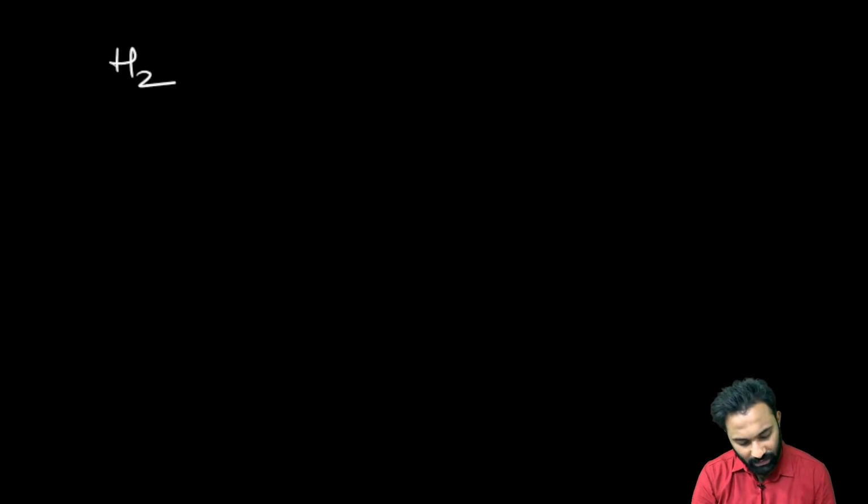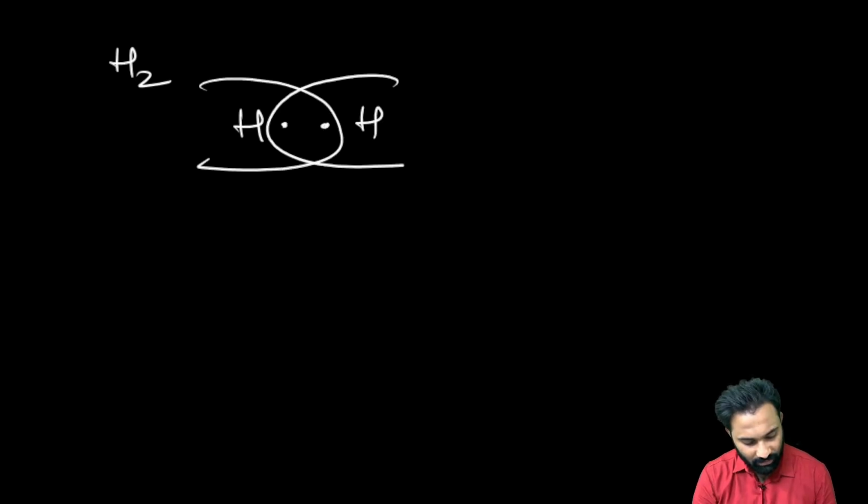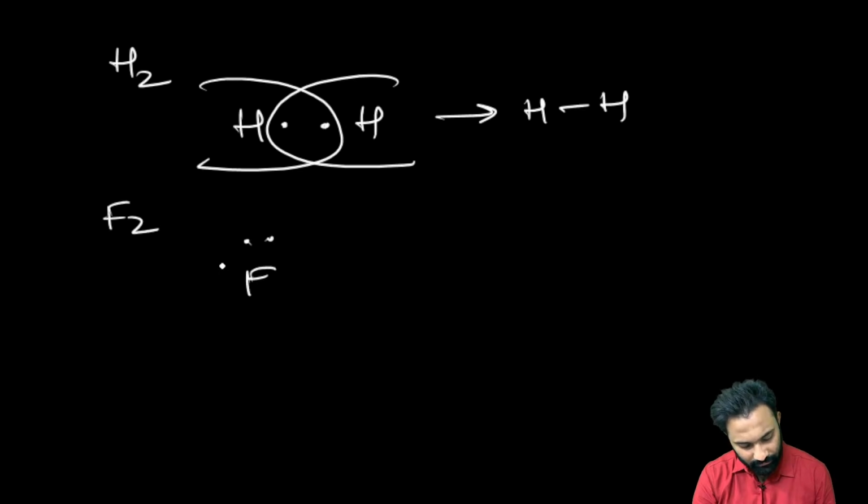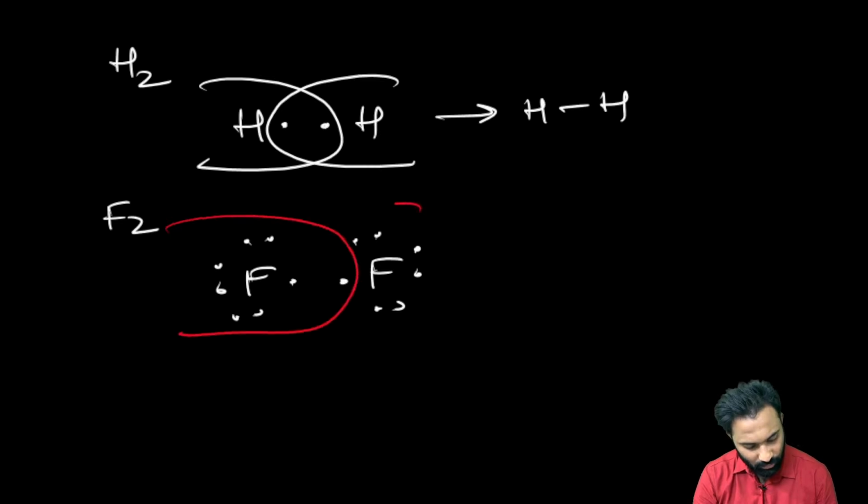Now, hydrogen, to complete its duplet electronic configuration, requires 1 electron, so it will form H2, so hydrogen covalency is 1. Now fluorine also, to complete its octet, requires 1 electron, so the fluorine covalency is also 1. Right?